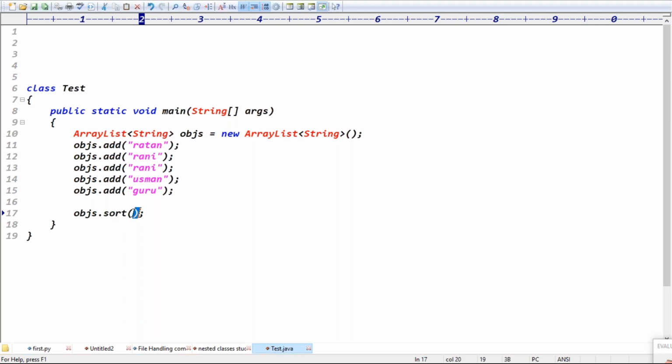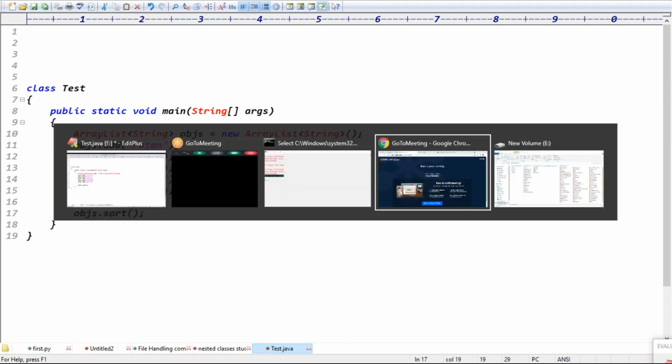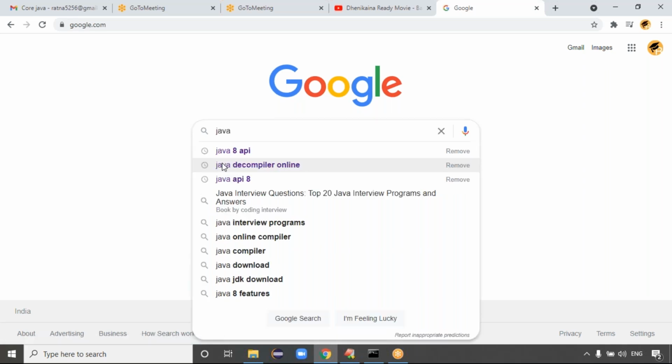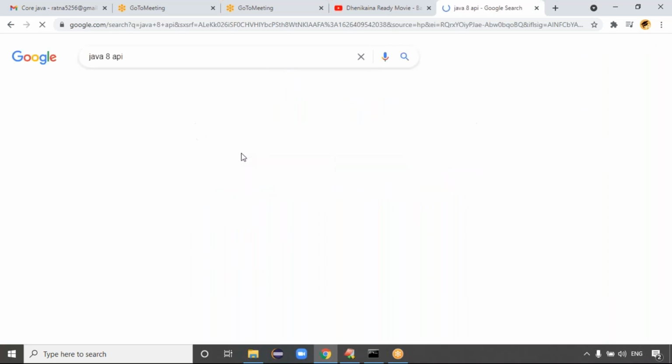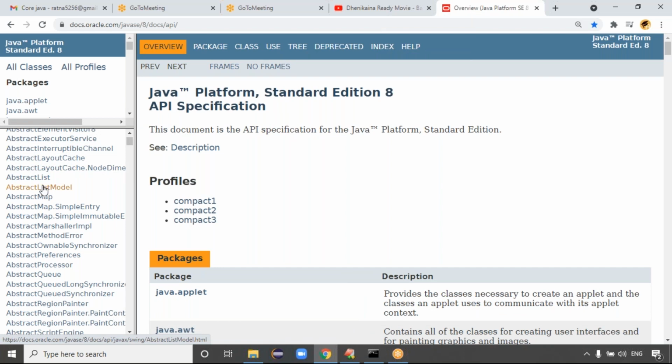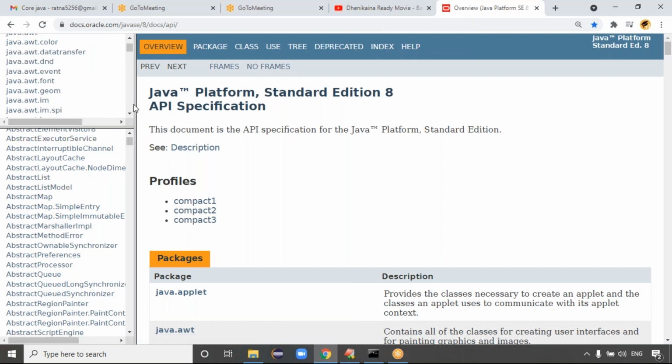Sort is expecting the sorting logic. Check the Java API for the ArrayList sort method. ArrayList belongs to the util package. Let me check the util package.